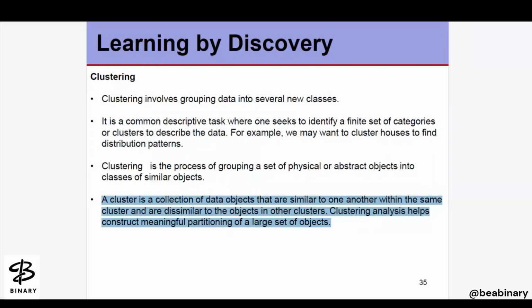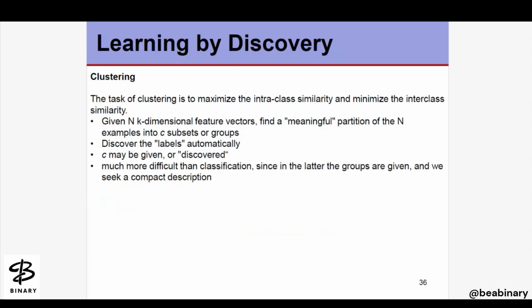So clustering analysis helps construct a meaningful partitioning of a large set of objects. The task of clustering is to maximize the intra-class similarity and minimize the inter-class similarity.